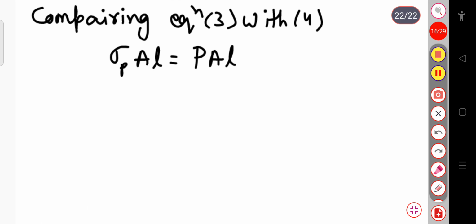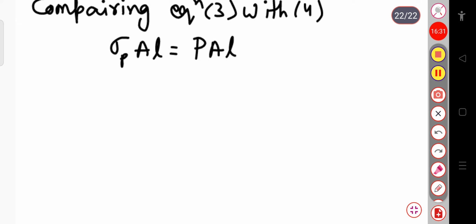Here AL gets cancelled. That implies this polarization will be equal to sigma p, the surface charge density.